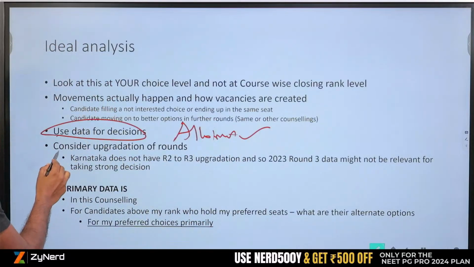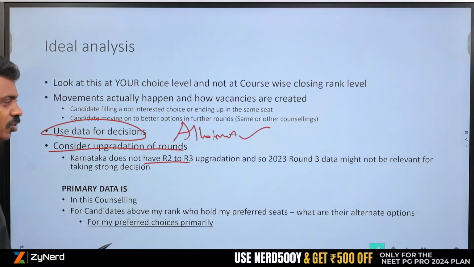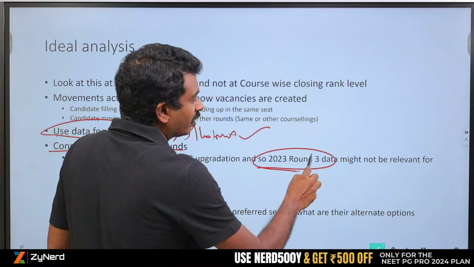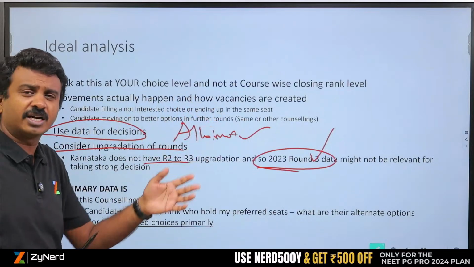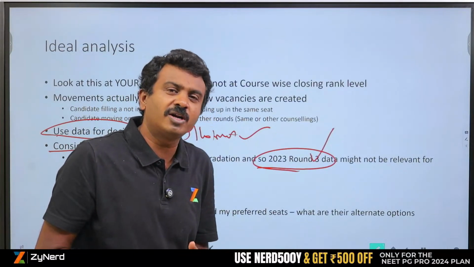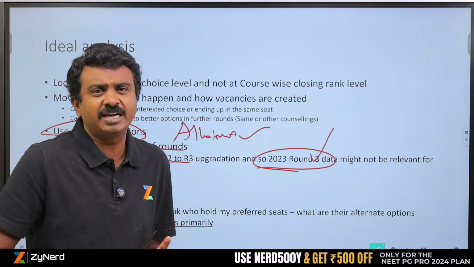Use data for decisions. Consider upgradation of rounds. Karnataka does not have round 2 to round 3 upgradation. So 2023 round 3 data might not be relevant. I know that I will look at only round 2 for Karnataka unless I want to take a risk. I will not take a risk saying that I will go for the Karnataka All India stray round, because in the All India stray round there was one general surgery seat allotted last year. So definitely I will also get that.